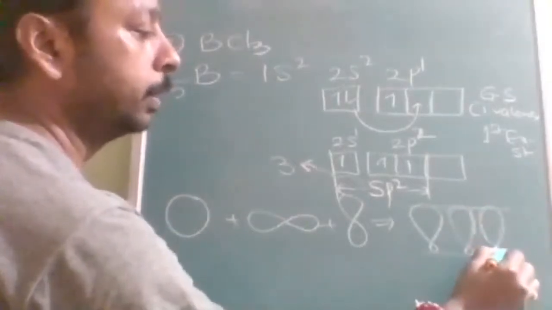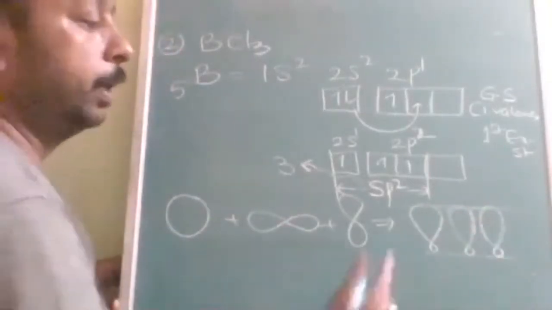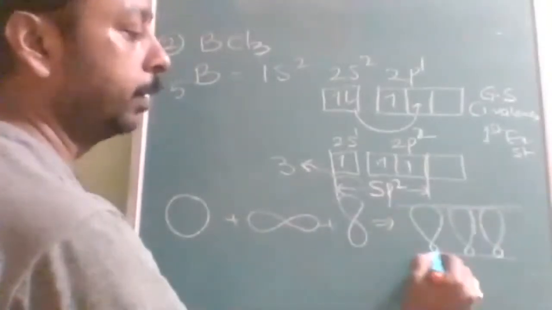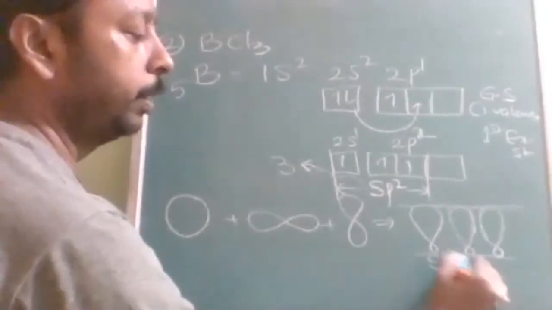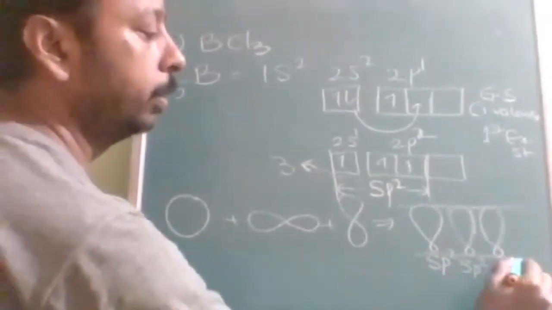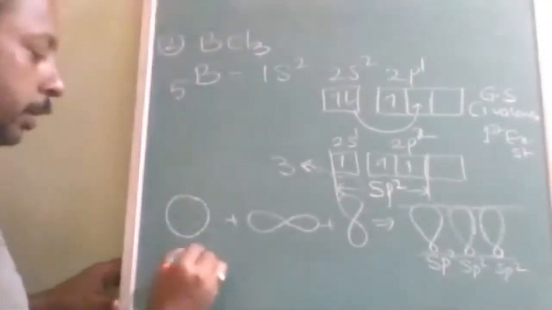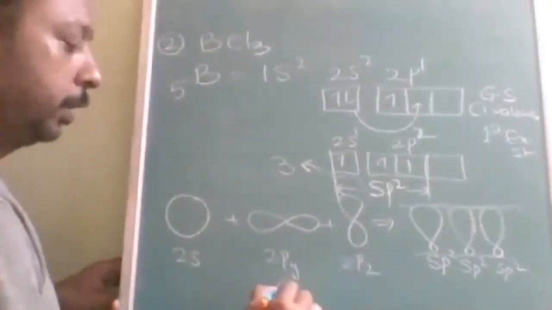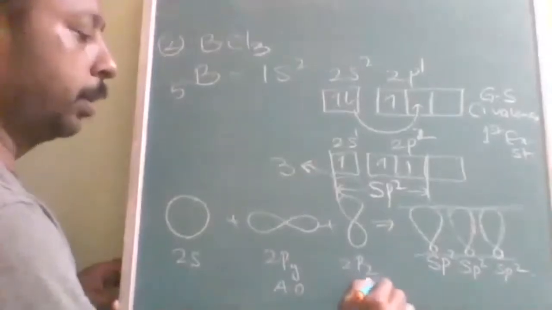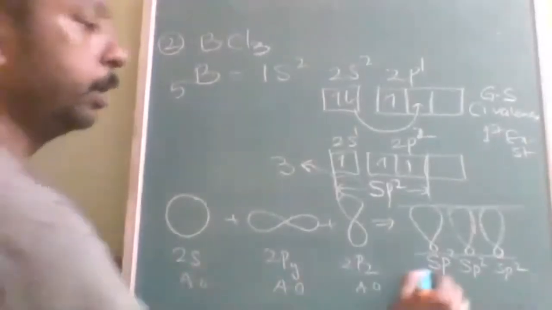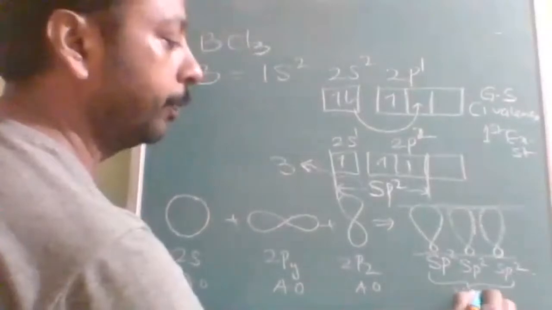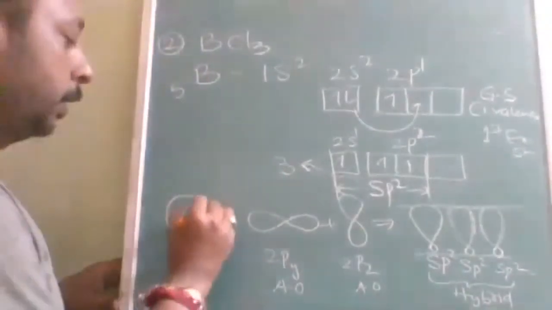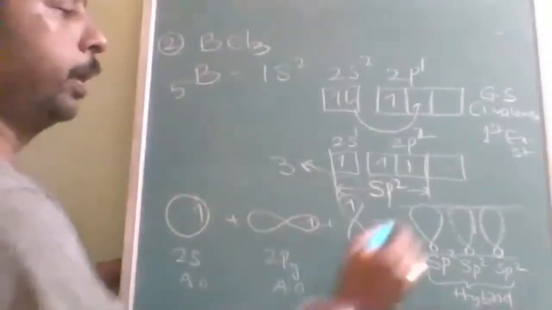So the size of the small lobe will be less in comparison to the small lobe in the previous example. Its name is also sp2. This is 2s, this is 2py, let us take 2pz. These are atomic orbitals. These three are hybrid orbitals. Now this had one electron, one electron, one electron.